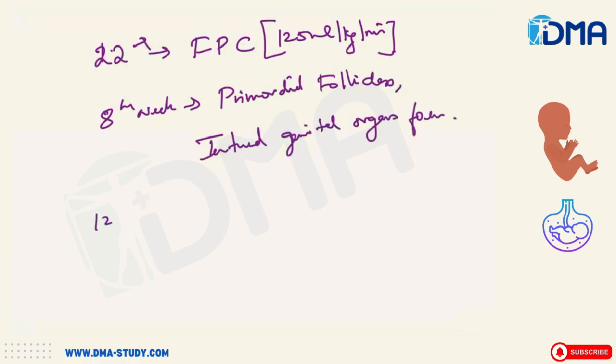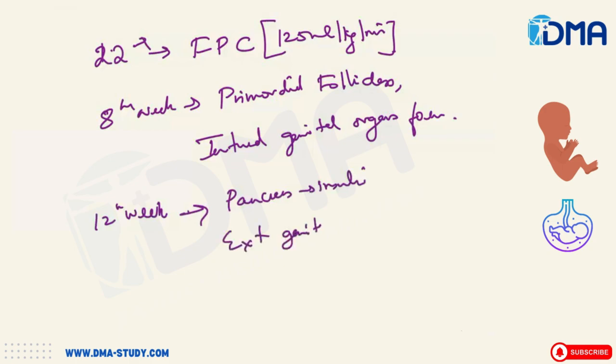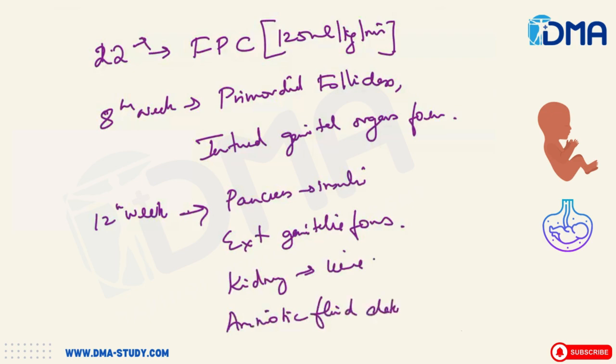Also, 12th week will be the time when the pancreas starts secreting insulin, external genitalia forms, the kidney starts to secrete urine, and then amniotic fluid will be detected. By the 20th week, the fetal urine will fill the amniotic fluid, and more amniotic fluid will be detected. These are the fetal development periods that are very significant for you.